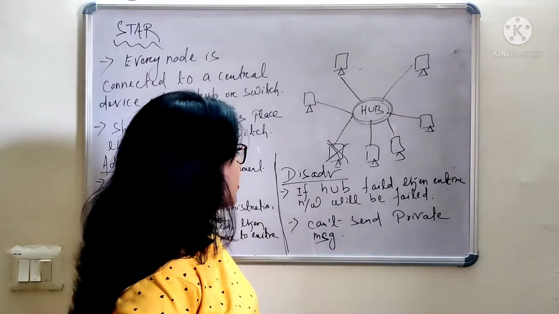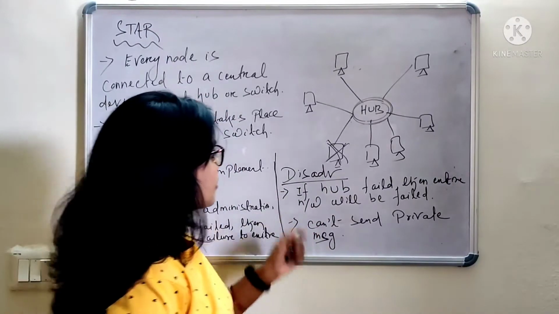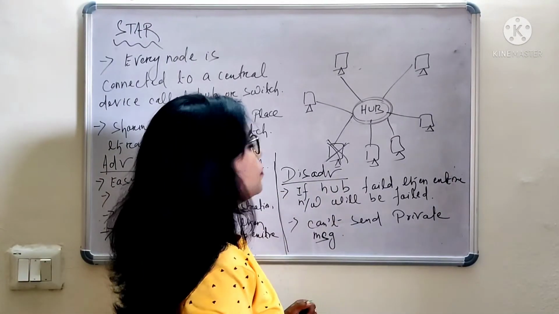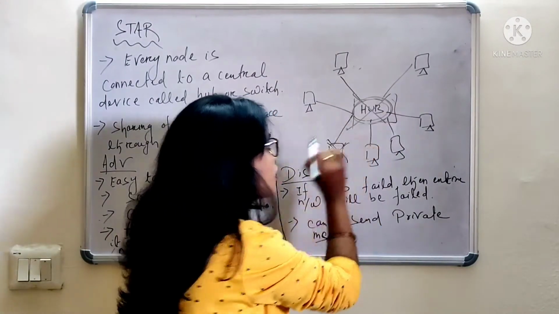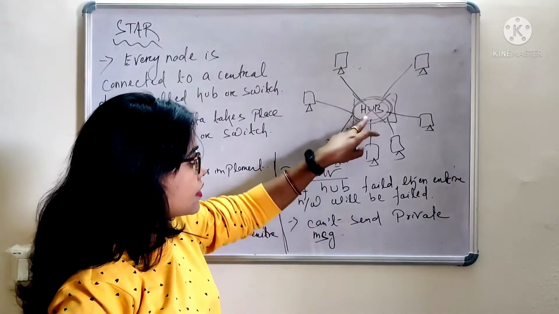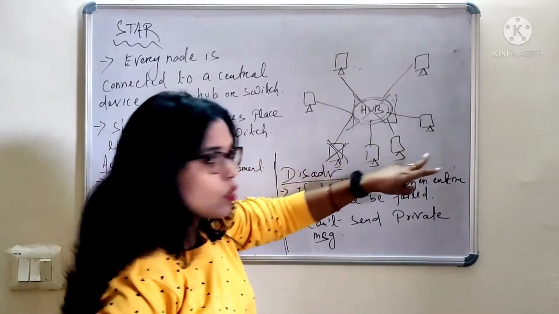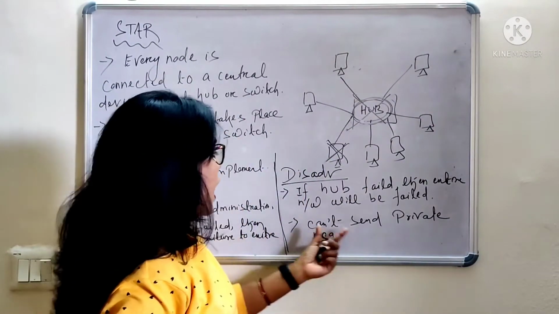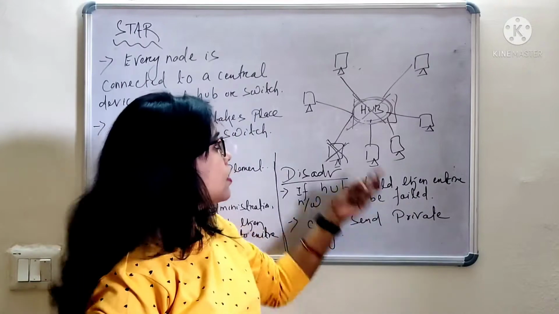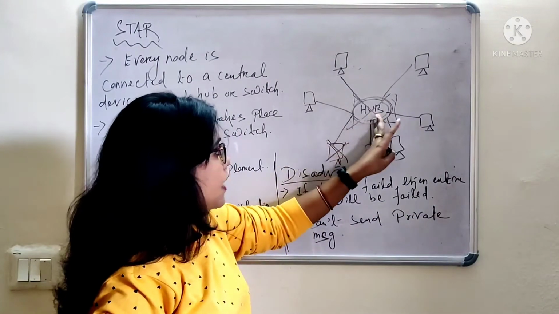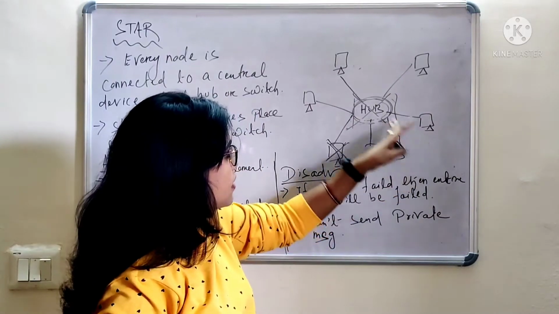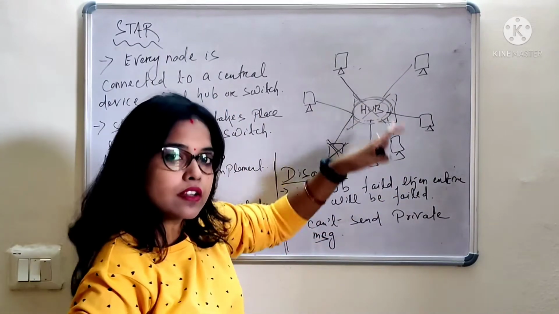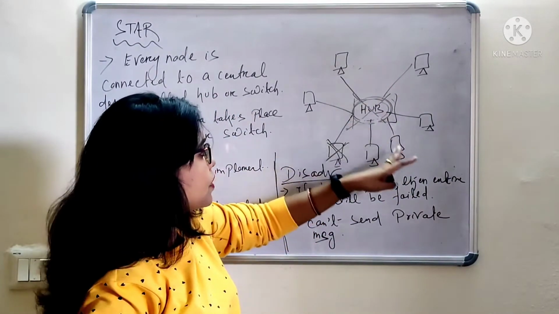What is the disadvantage? Yes, if the hub fails, then the entire network will fail, because this is the central device. So if there is an error in this device, then all other nodes will be affected accordingly. And you can't send a private message, because whatever message you send to the hub will be sent to all other devices attached to the hub. They will receive a copy of the data from the hub.